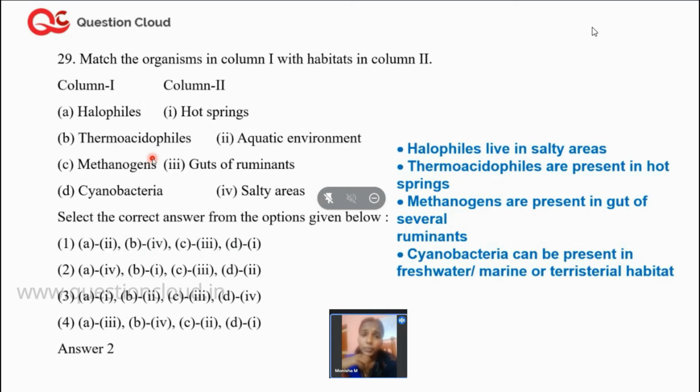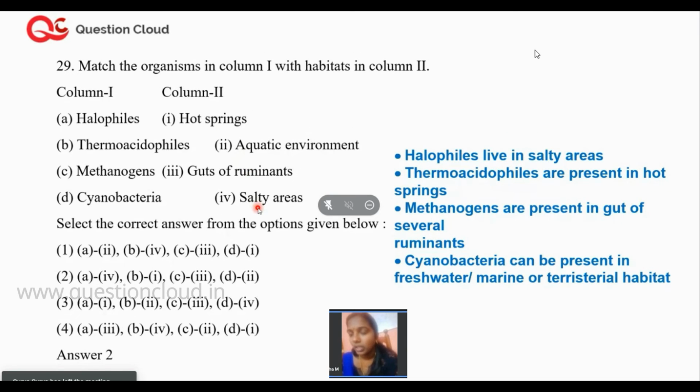Now, the next one is we have to identify the correct matches. Column 1 lists the different types of bacteria, and column 2 lists the different situations where these bacteria can live. The left panel has to do with the archaebacteria. Archaebacteria are those bacteria which can live in extreme conditions of high salt, high pH, etc. The other panel lists different conditions: hot springs, aquatic environment, guts of ruminants, salty areas, etc.